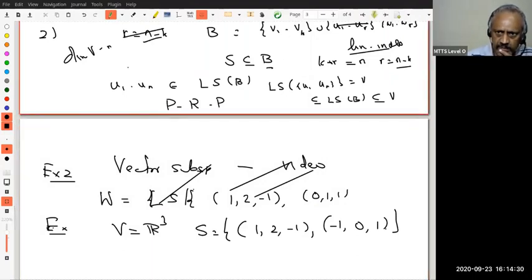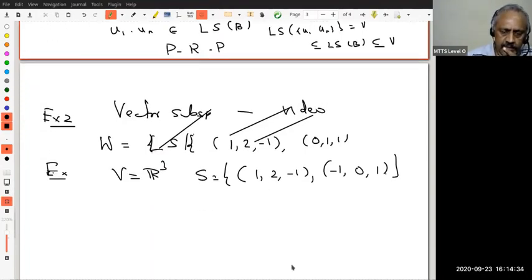How do I know that? If they are linearly dependent, one must be a scalar multiple of the other. Therefore, if (-1, 0, 1) is t times (1, 2, -1), then t must be -1. But if t is -1, then the second coordinate, t times 2, will be -2, but that is 0. You understand? Therefore, neither is a scalar multiple of the other, so this is linearly independent.